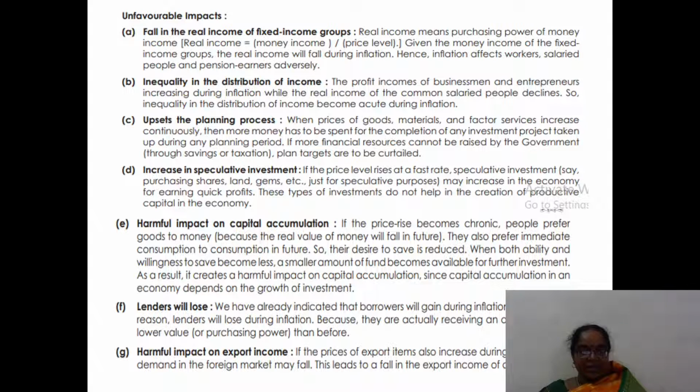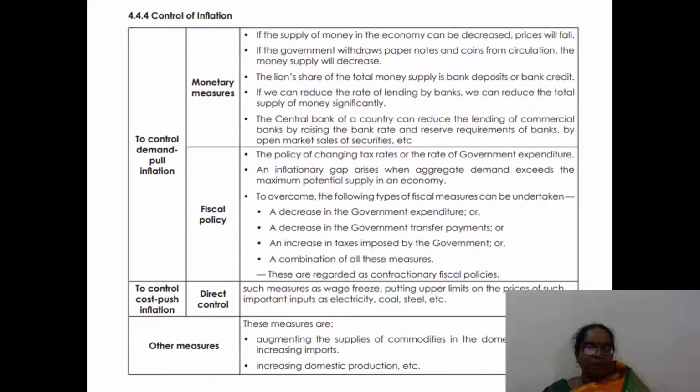Speculative investment is increasing, so the price level is increasing at a faster rate. Speculators start selling goods at high prices. Harmful impact on capital accumulation: some group of people accumulate the capital, which is harmful. Lenders will lose. We have already indicated that borrowers will gain during inflation; for the same reason, lenders will lose. Harmful impact on export income: if the prices of export items also increase during inflation, their demand in the foreign market may fall.